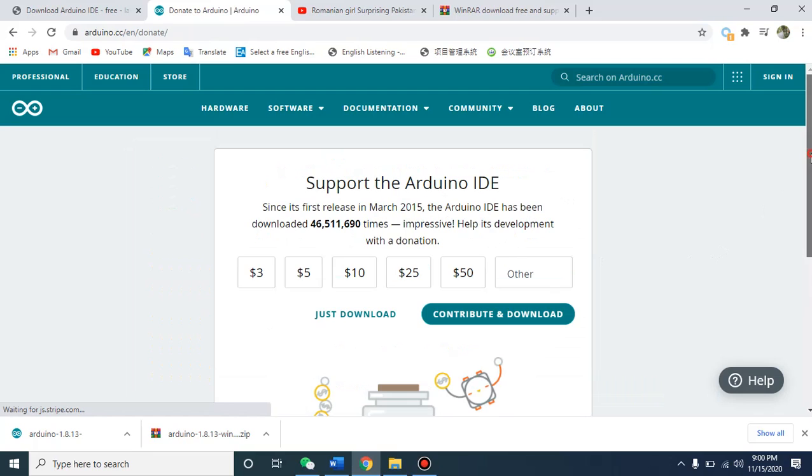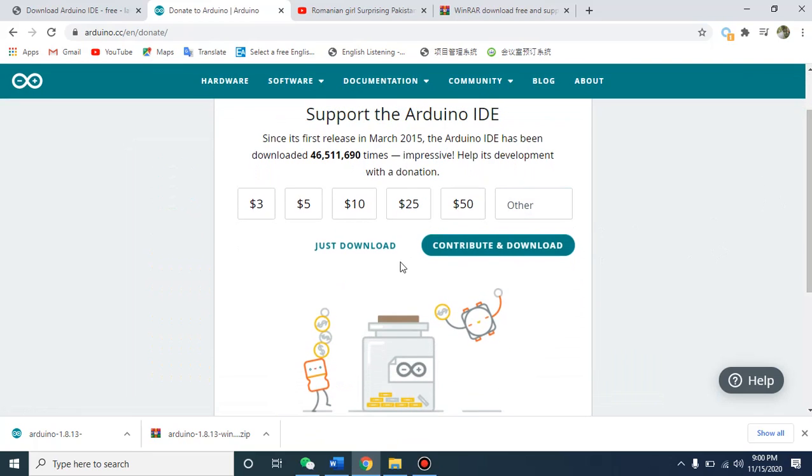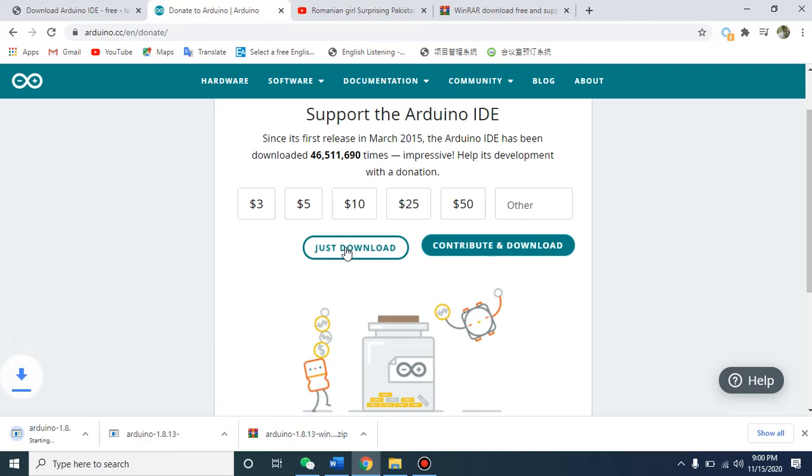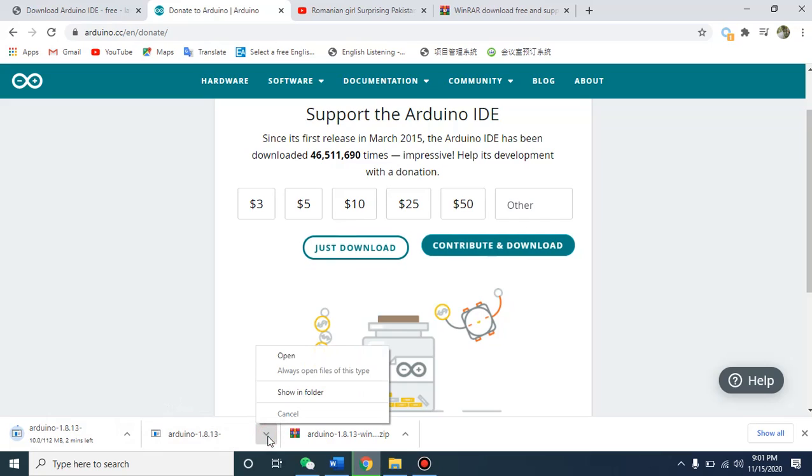When you click this option, it will go to the next page and give you two options: contribute and download, and just download. If you don't want to contribute, you can just click just download. When you click just download, the downloading will start here. Now you can see downloading has already started, but I already have the downloaded version from before.